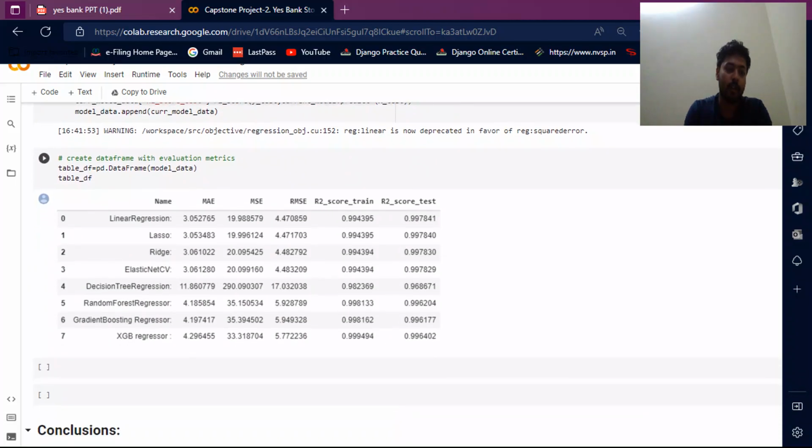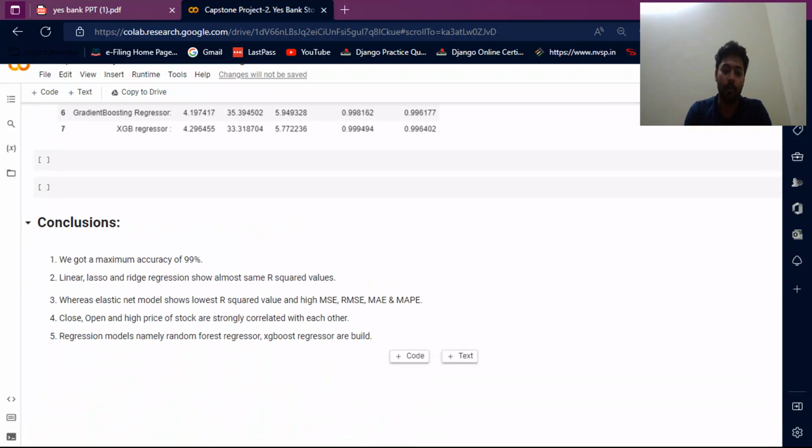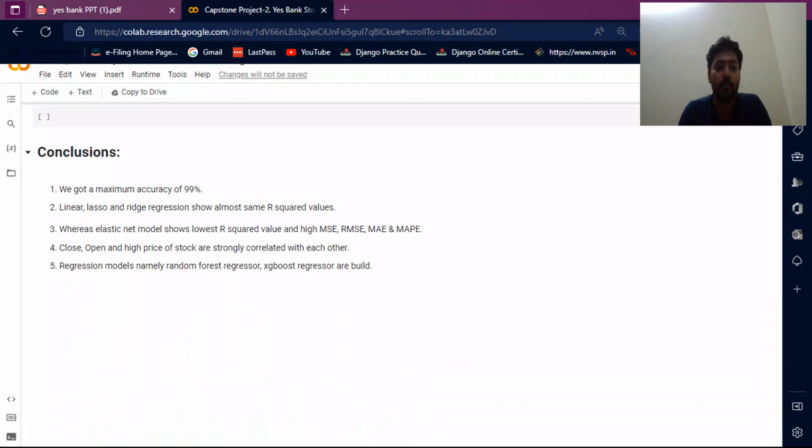Then I make this table for all model values: the lasso regression model and lasso value, ridge value, elastic net CV, decision tree regression, random forest regression, gradient boosting regression and XGB regression, all values. Then finally I got some conclusions. We got a maximum accuracy of 99%.